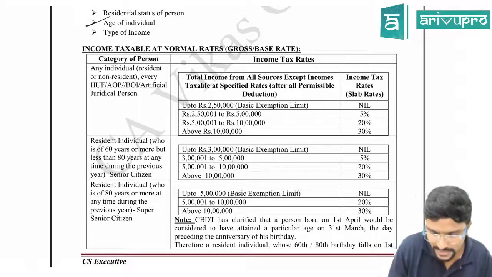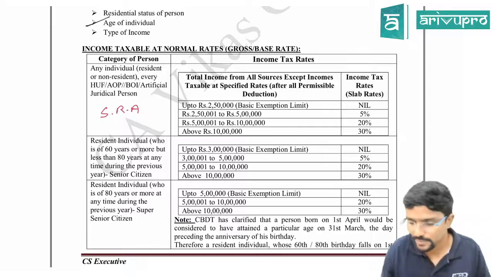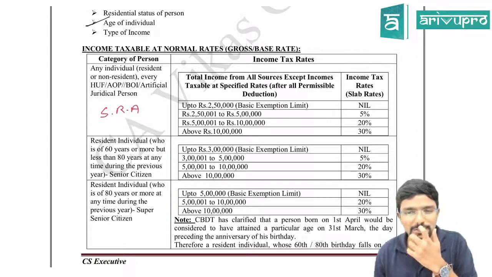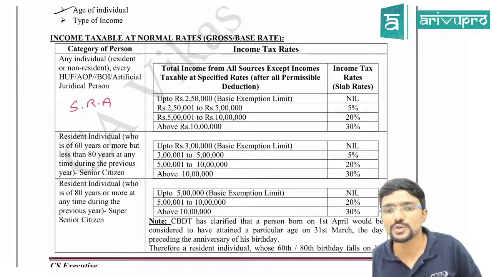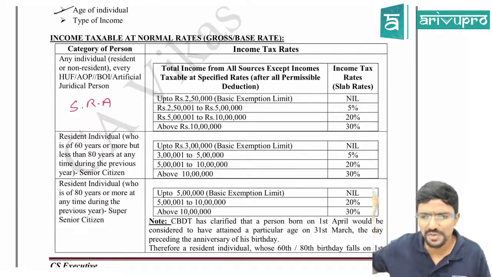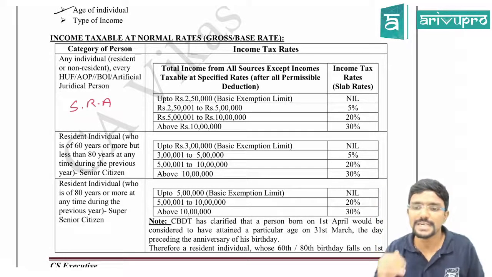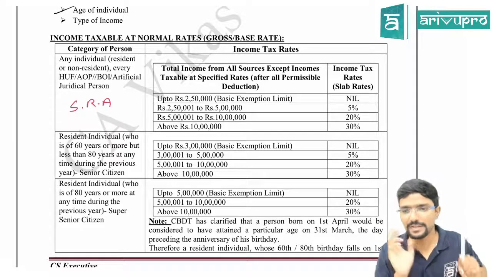What is that, sir? Slab rate assessee, because whatever rates are applicable here are called slab rates. Total income from all sources except income taxable at special rates. There are some special incomes which we will see later, which are taxable at special rates, but that income should not be covered here.